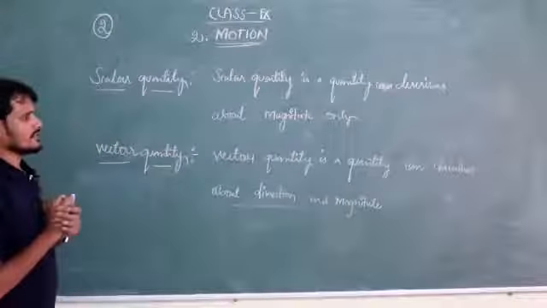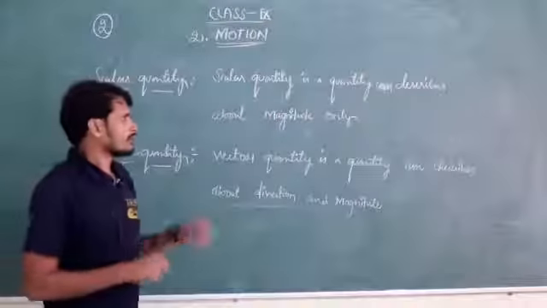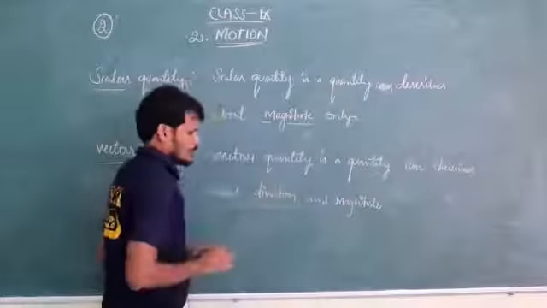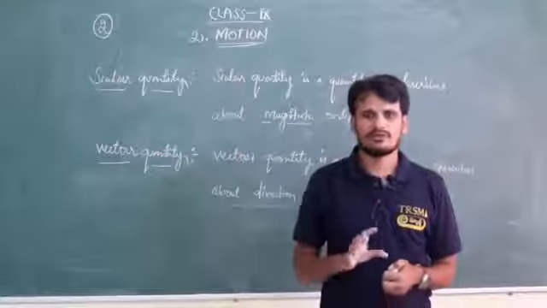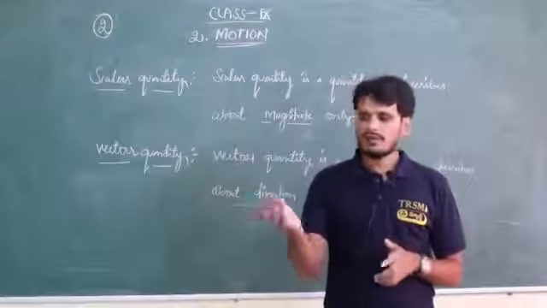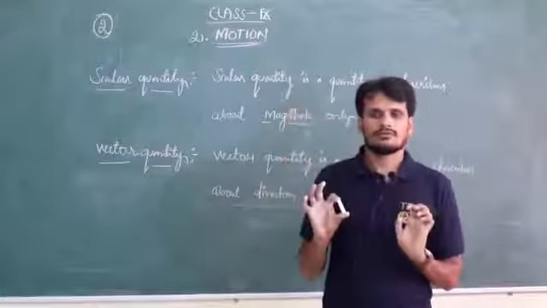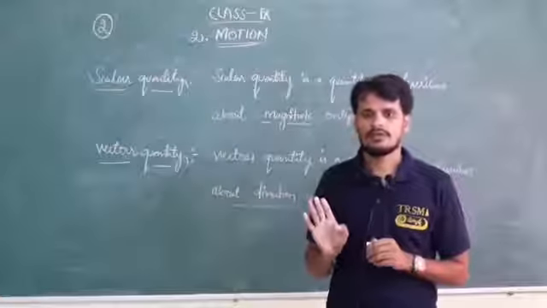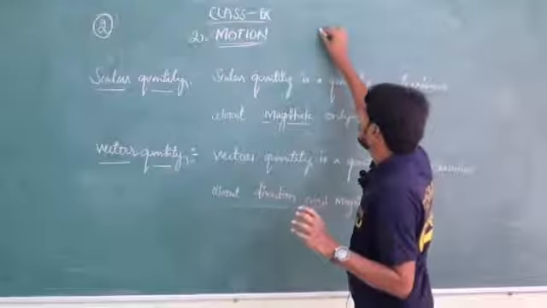First, a scalar quantity is a quantity, nothing but a measurable thing, that describes magnitude. We may not know what magnitude is, but in simple language, magnitude is nothing but size. For example, what is the magnitude of this chalk piece? This much is the magnitude of the chalk piece. You can treat it like that for understanding purposes.